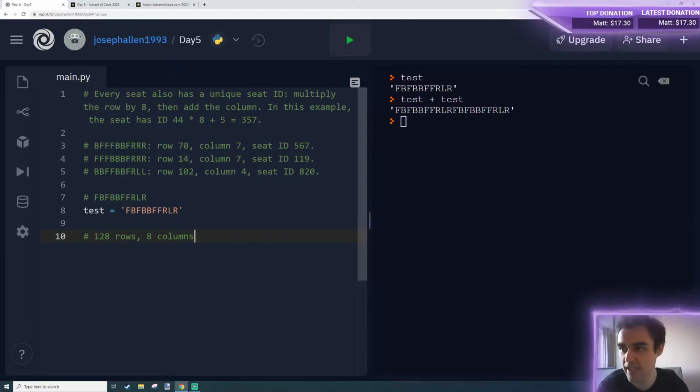Looking on the subreddit yesterday when I couldn't finish the challenge, there were some really nice colourful visualizations, and I think that really helped with day 3, the slope tobogganing thing. I think that one's officially been the hardest so far with the least completions, and our visualization there saved us a lot. So I might have a look at visualizing the plane as well.